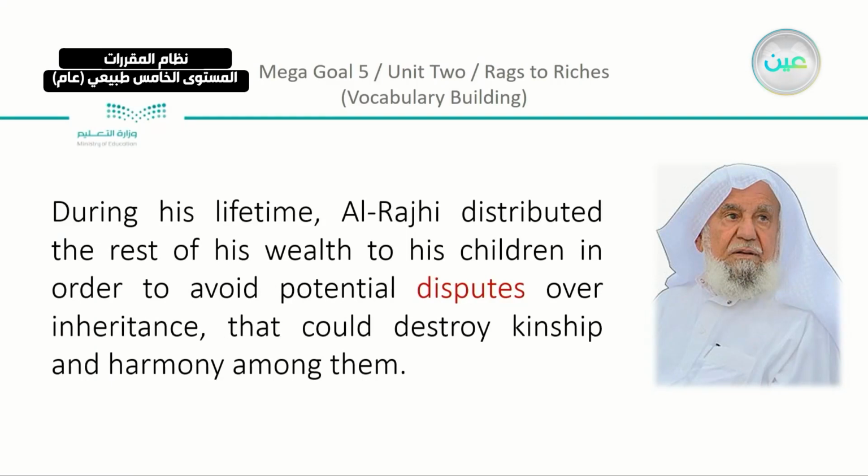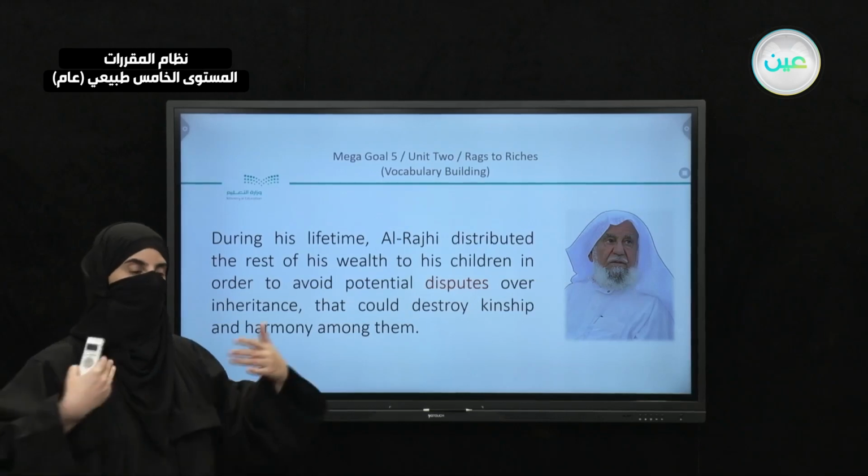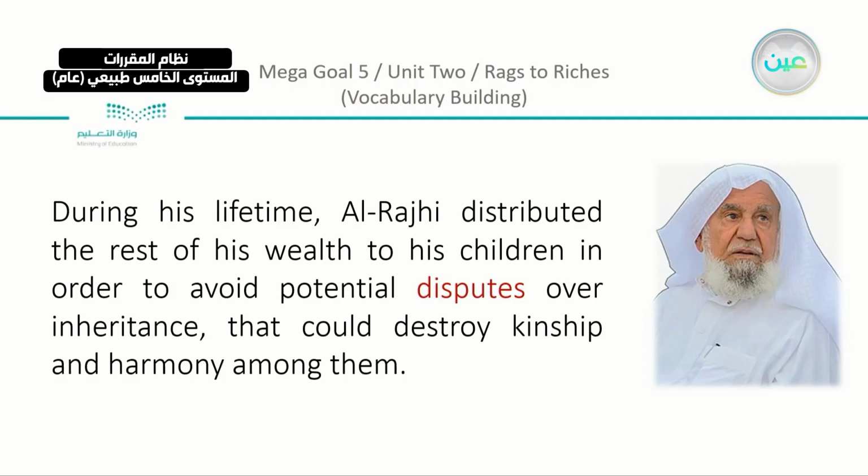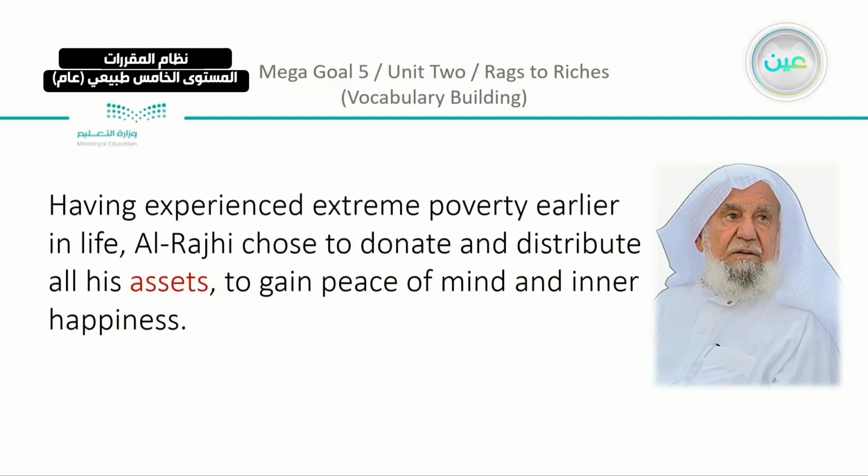During his lifetime, al-Rajhi distributed the rest of his wealth to his children in order to avoid potential disputes. And also, you know the meaning of disputes, which we said is disagreement. So he didn't want this for his children. He gave his money over inheritance, of course, that could destroy kinship and harmony among them, having experienced extreme poverty.